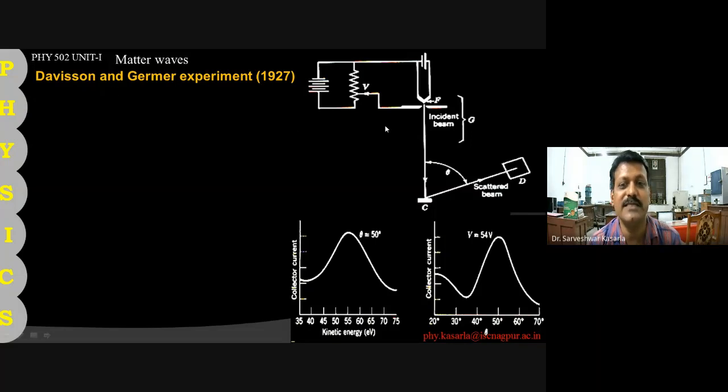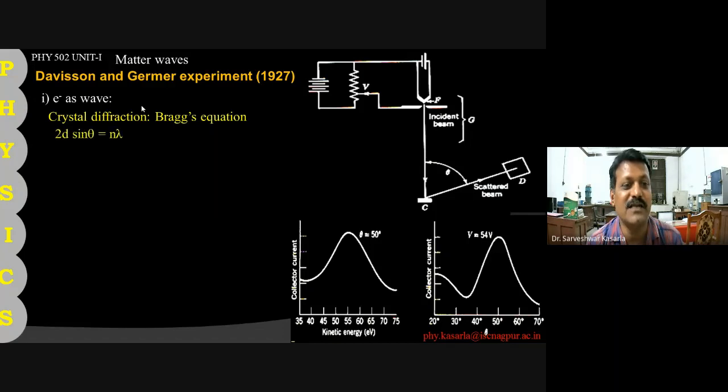Let us treat this electron beam first as a beam of particles, and then as a wave, and see what happens. If you treat the electron as a wave and apply Bragg's equation, 2d sine theta equals n lambda.